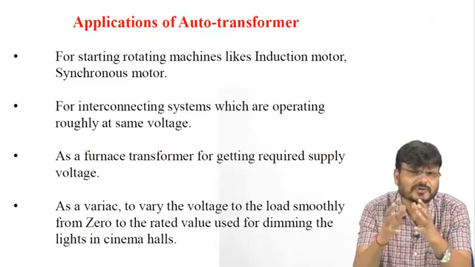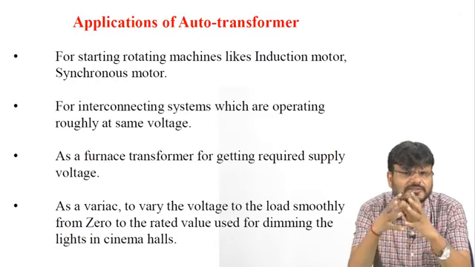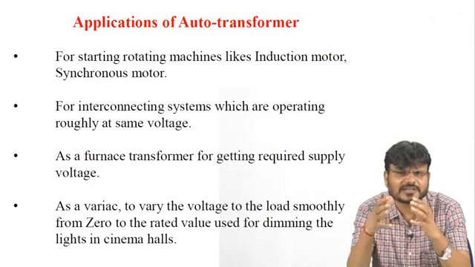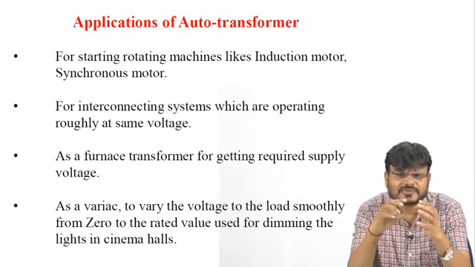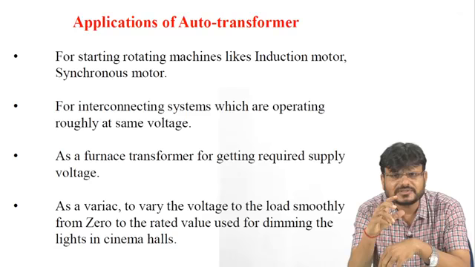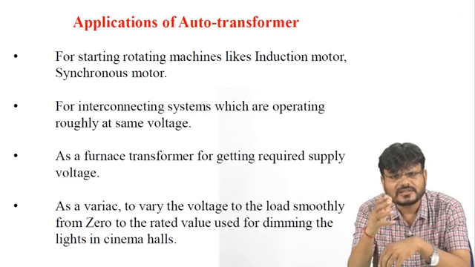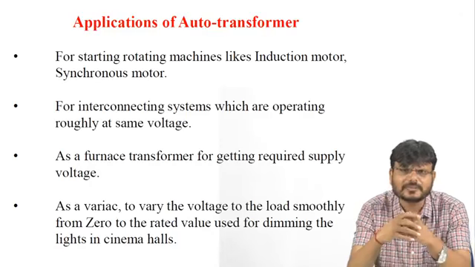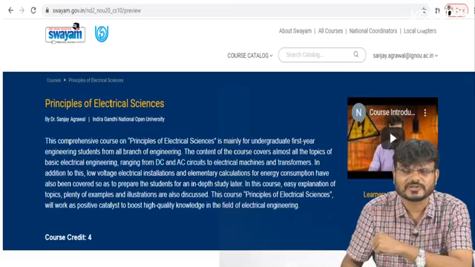So you must have observed when you are going in any cinema hall, as the movie starts, the light all of a sudden does not switch off, it just gets dim. So that means if you are able to control the voltage, then you can control that light also. So with the help of the auto transformer, you are able to reduce the level of the voltage. So these are the applications of the auto transformer.